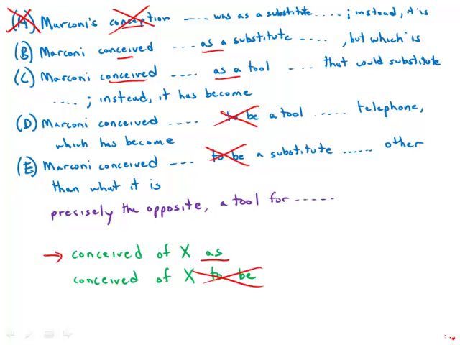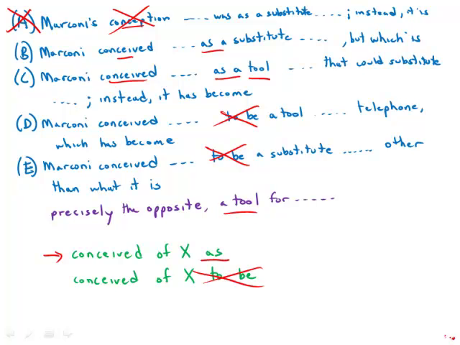Notice also the word tool. The word tool appears twice in this sentence, once in the underlined section and once later on in the sentence. It's very rare that a noun appears twice in a GMAT sentence correction sentence. And the fact that it does here is quite significant, and it means that we have to set up a contrast between the two appearances of the word tool. So really it should be Marconi conceived of the radio as a tool as opposed to a tool for something else. He conceived it as a tool for this, instead it became a tool for that. That is the contrast of the sentence.